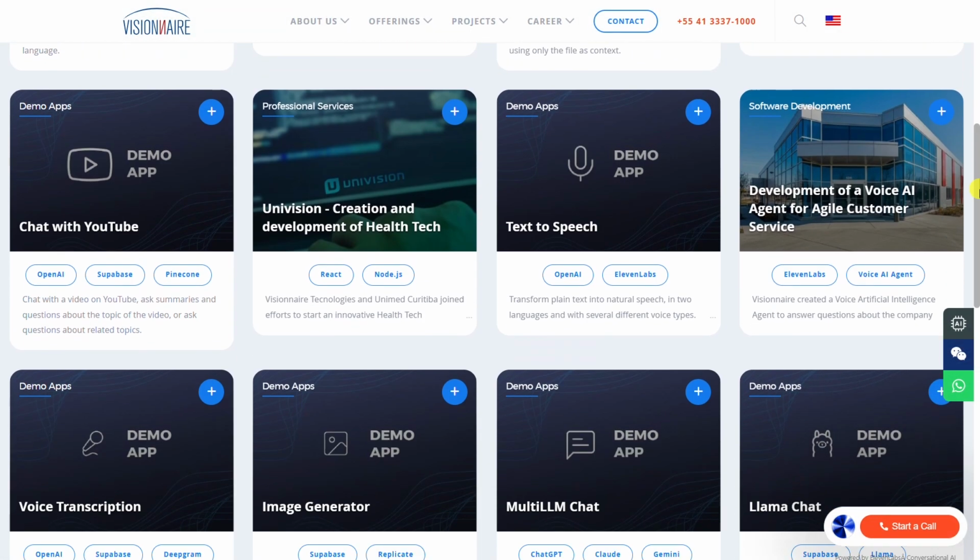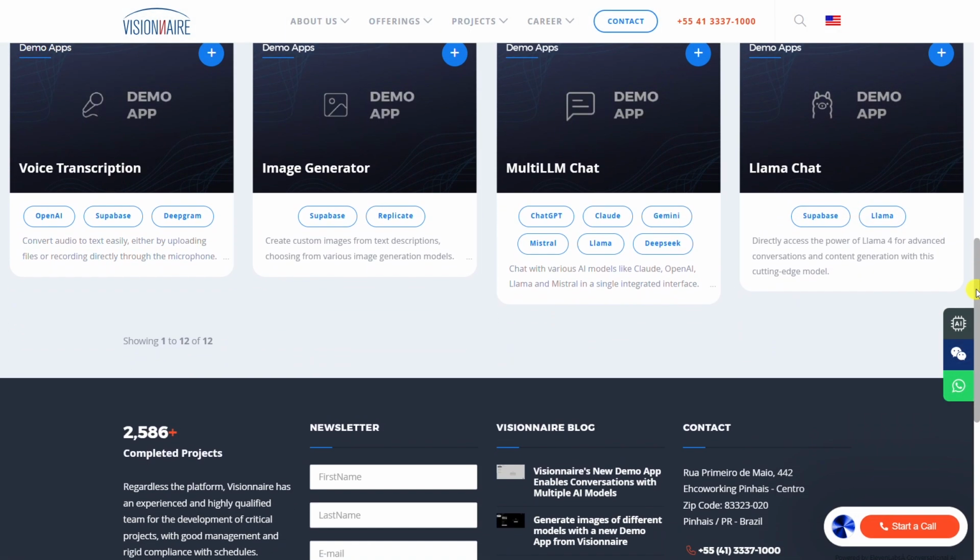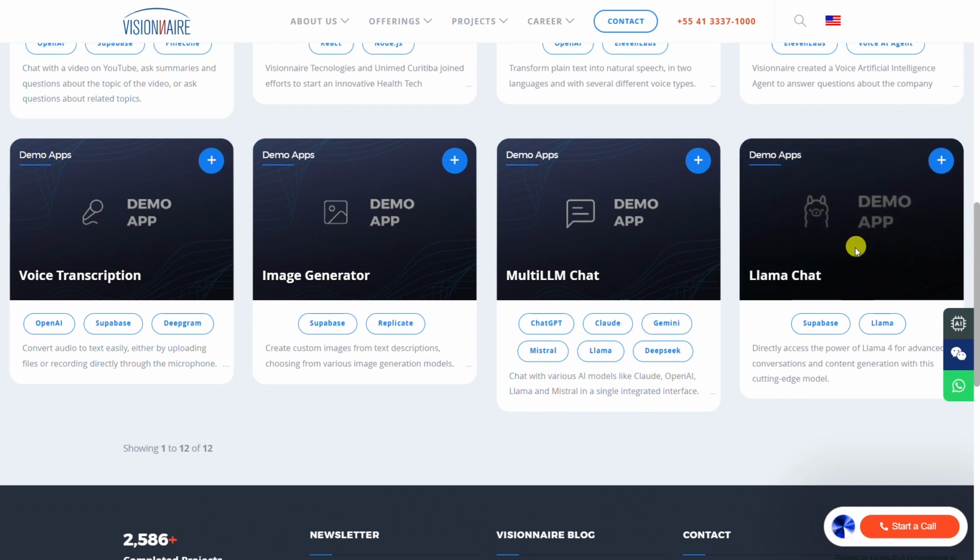This video will quickly show you Llama Chat, a demonstration application from Visionnaire with all the power of Meta's Llama model. With this tool, you can have advanced conversations, conduct research, and generate content. You can access it on the Visionnaire website in the AI Cases section. See how simple it is.